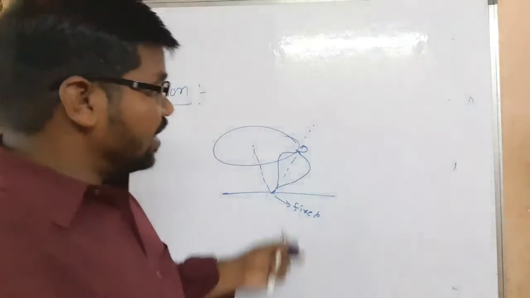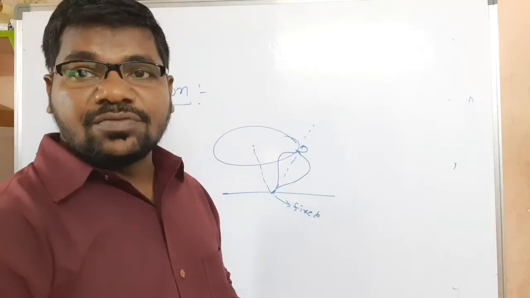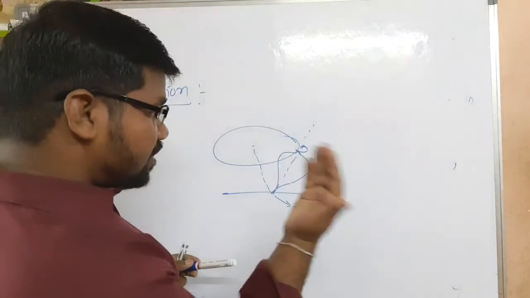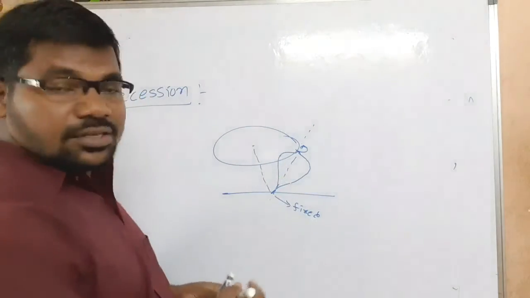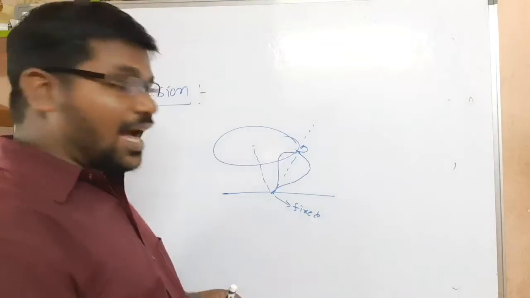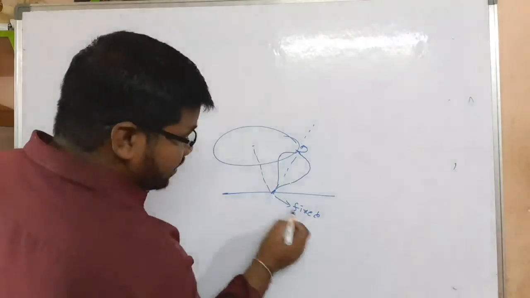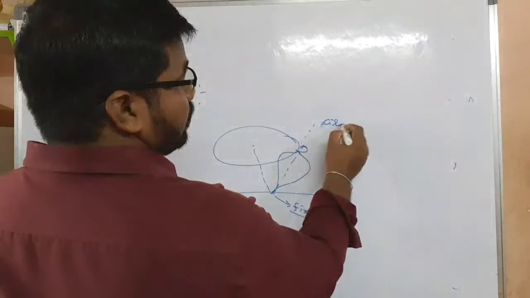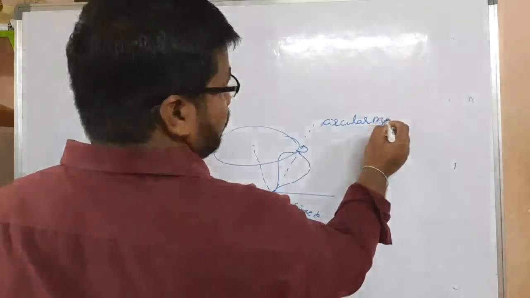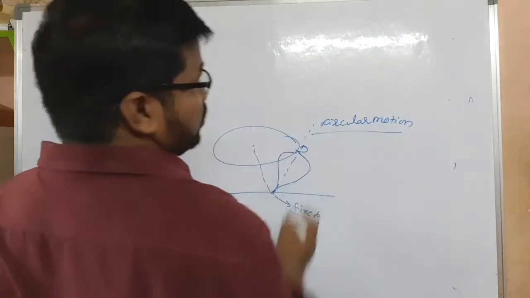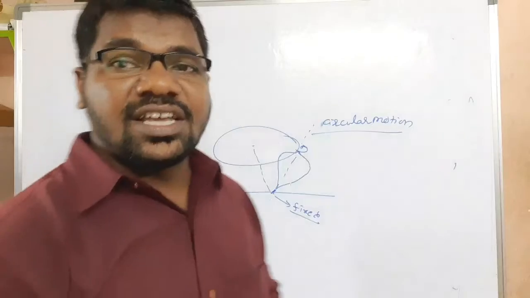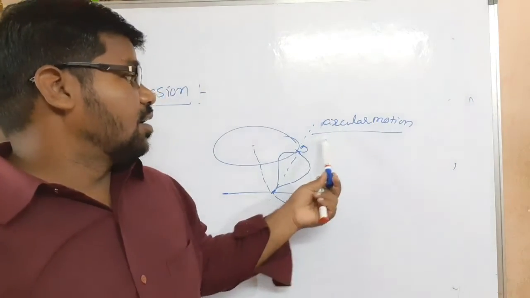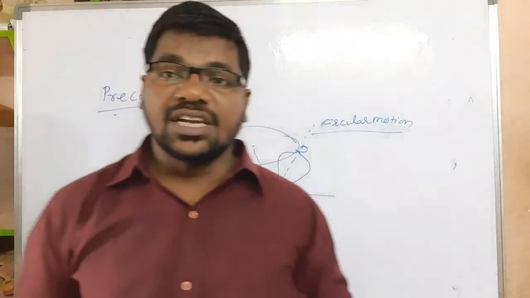While playing with a top we can observe this type of situation. Like this, the top rotates about its axis, one end of the axis is fixed, and the other end moves in circular motion. This type of motion we can say is precession, my dear children.